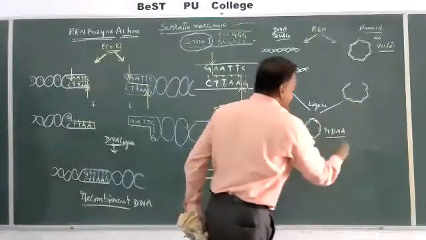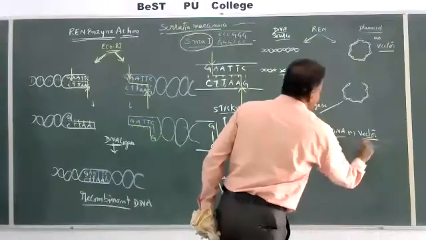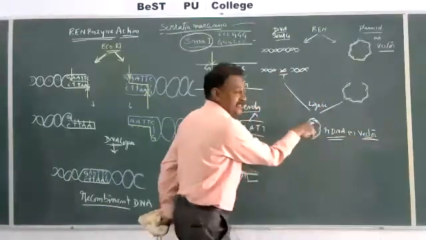Now this rDNA is nothing but the vector. Vector is nothing but the carrier of this gene.